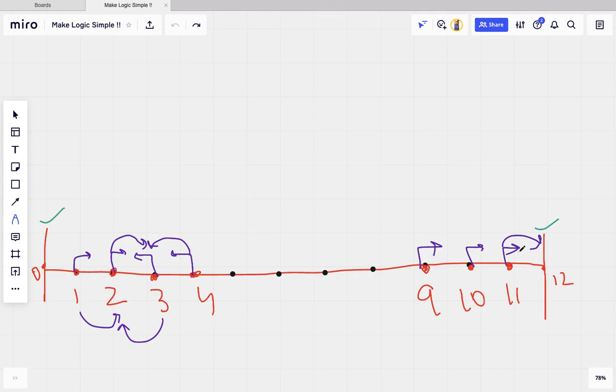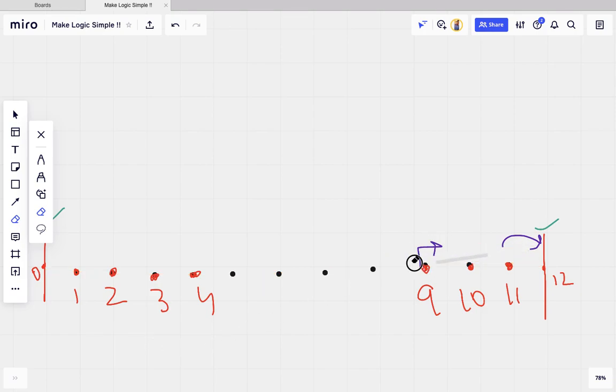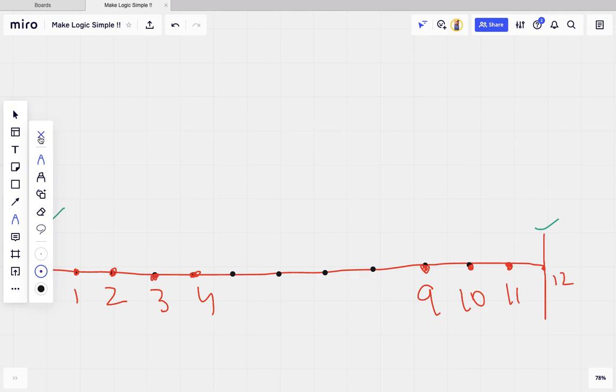Now we have to implement it. For the implementation we need some logic, like how can we do this, how long will it go. Okay, so here you can notice one thing.